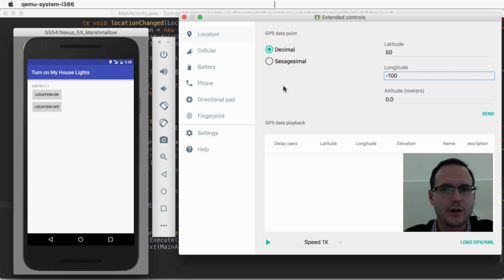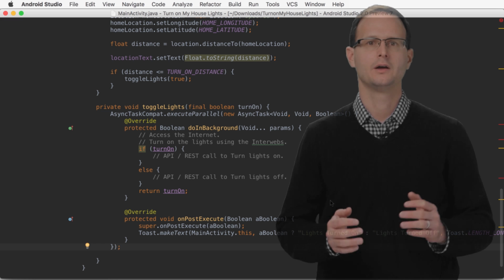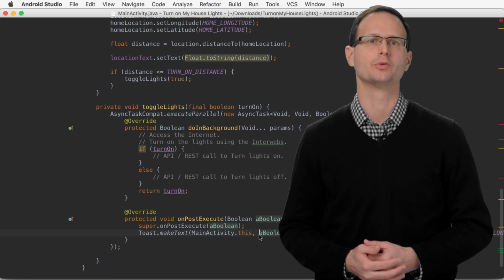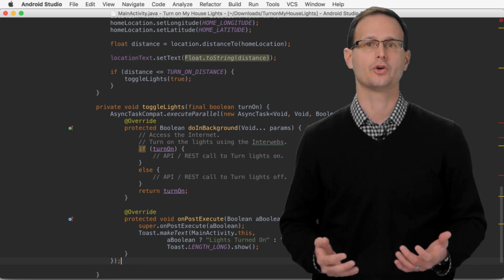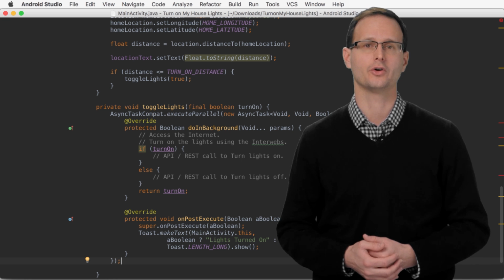Alright, so there you go. That all works as you would expect it to. So we've got an app that's a pretty reasonable proof of concept that it's at least possible to do what we want, automatically turn on our internet-connected lights when we get close to home.